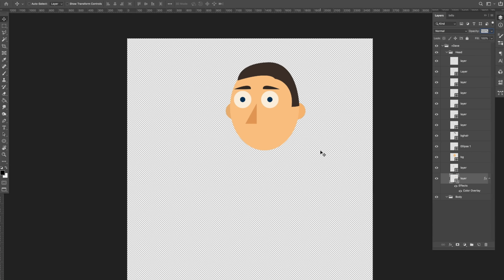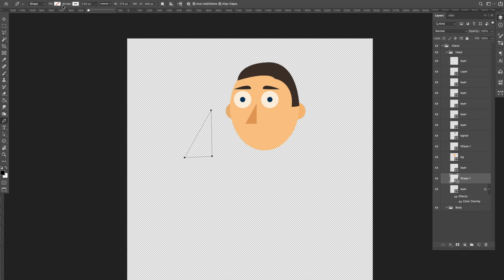For anything with a non-standard shape, what I would do is make a new layer, go to the pen tool, make sure it was set to shape and not path, and then I would draw it. So like for the nose, I would do this, click, click, and click like that. Now by default, mine has a stroke.